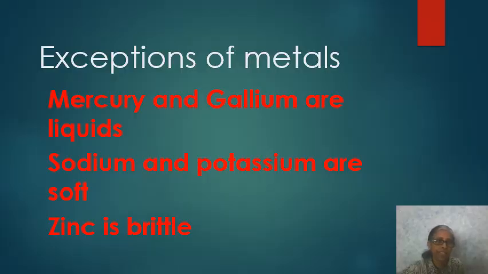Now we'll see the exceptions of the properties of metals. They're very important. You get questions from this. So the first point that you learned is metals are hard solids and are lustrous. But you see, mercury and gallium are liquids. Remember, mercury and gallium are liquids. They are not solids. So there's an exception there.